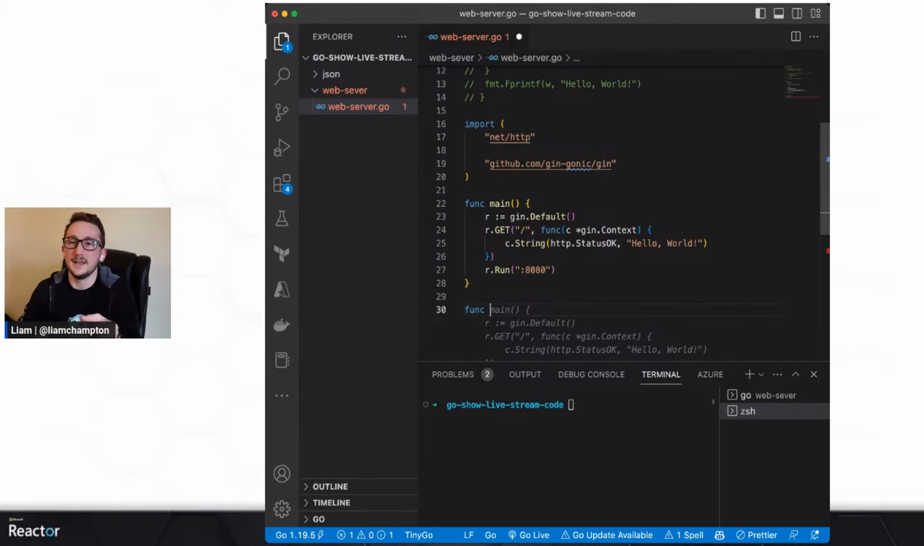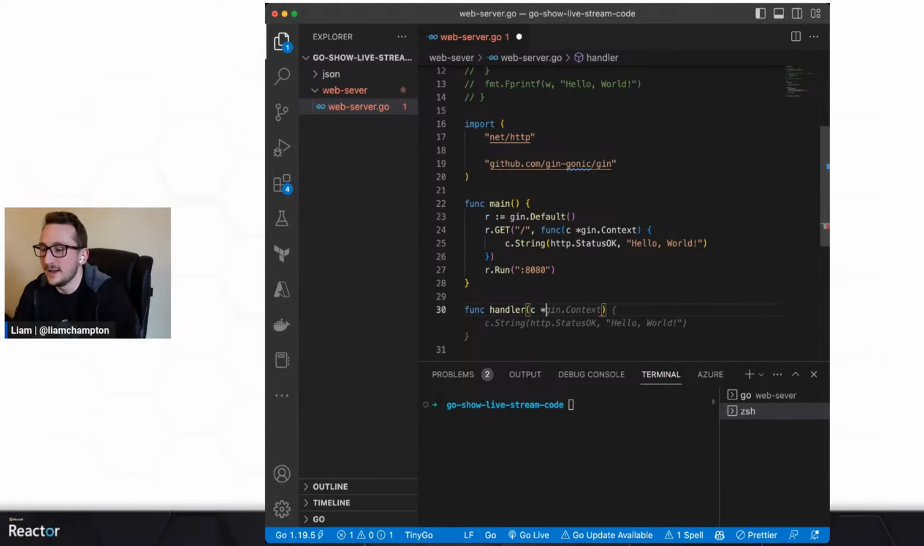So rather than passing in readers, writers, responses, etc., we're going to be using Gin. So let's say handler is context, and we're going to pass it in. It already knows what I'm going to say here. But it's got gin.context, and it's going to be c.String. So it's going to reply hello world for me. And it's going to say status OK.